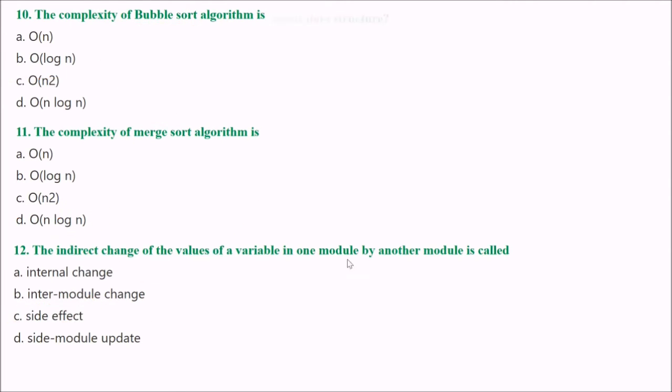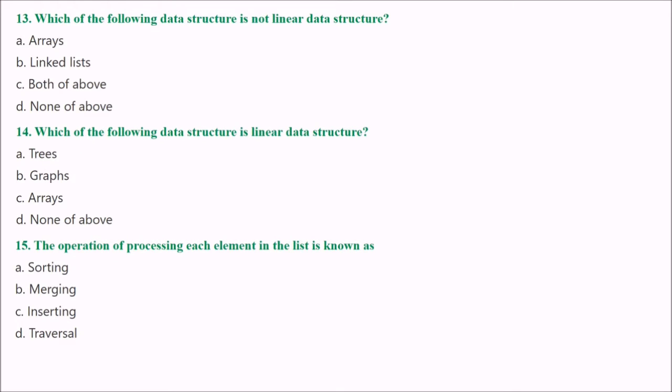Next is: which of the following data structures is not a linear data structure? The answer is C: array and linked list. They both are linear data structures. Non-linear means graph and tree. So the answer will be none of the above.